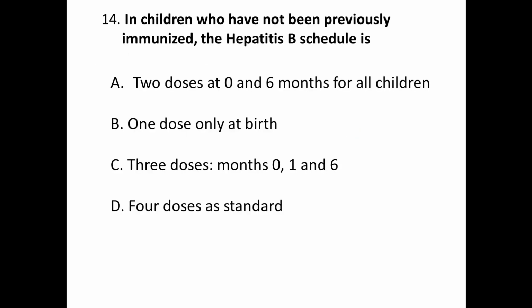Question number 14. In children who have not been previously immunized, the hepatitis B schedule is A. 2 doses at 0 and 6 months of age for all children, B. 1 dose only at birth, C. 3 doses at the ages of 0, 1 and 6 months, and 4 doses as standard. Correct answer is C.